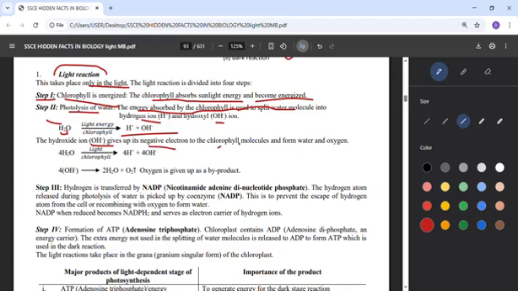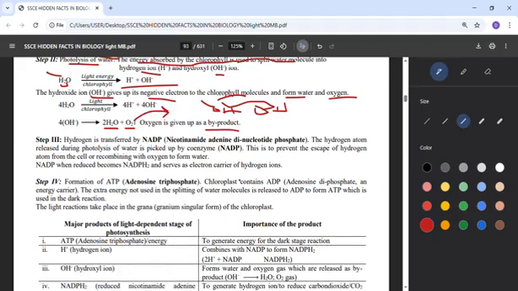So the OH you see there, which we call hydroxyl ion, will give up its own negative electron to the chlorophyll molecules, and then it will form water and oxygen. So when you combine OH plus OH, it will give you H2O and oxygen. After photolysis of water into hydrogen and hydroxyl, the combination will give you water and then oxygen. Now what do we need the oxygen for? The oxygen is the byproduct, and that's why we say plants breathe out oxygen.